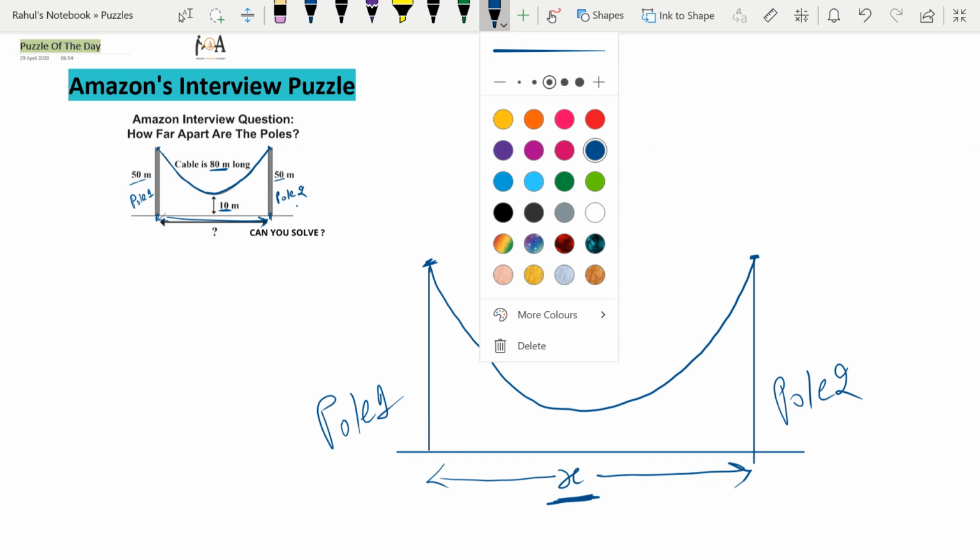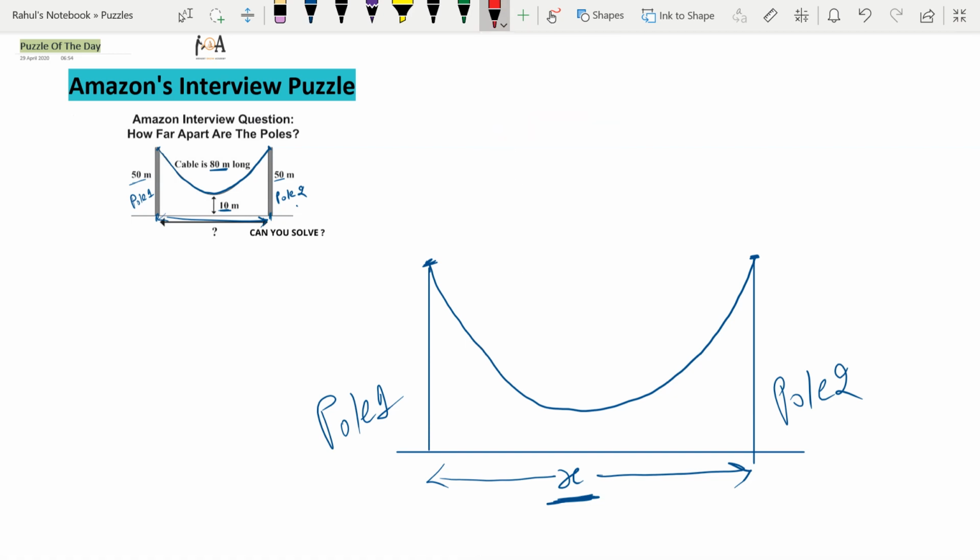Okay, now we need to find the exact distance between these two poles. This distance is given to us as 10 meter, as you all know, and the height of the poles is 50 meter, and this is also 50 meter. The complete distance from the ground level is 50 meter, right? Now we need to find the exact distance between these two poles.